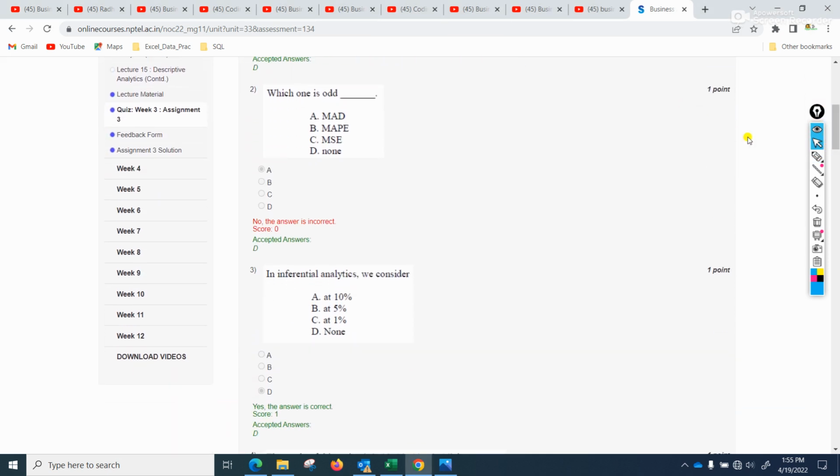Yeah, which one is odd? So yeah, during the assignment time I had marked it wrong, so the correct answer should be none, because MAD is mean absolute deviation, and this MAPE is mean absolute percentage error. Okay, and this one is mean squared error, MSE. So all these are related to mean and other parameters of the mean definition and function. So these all belong to one category, so none is the answer, because no one is odd, that's why it is the answer here.